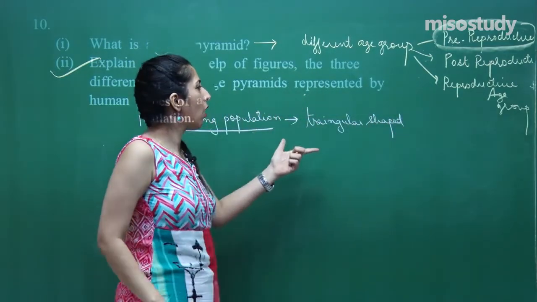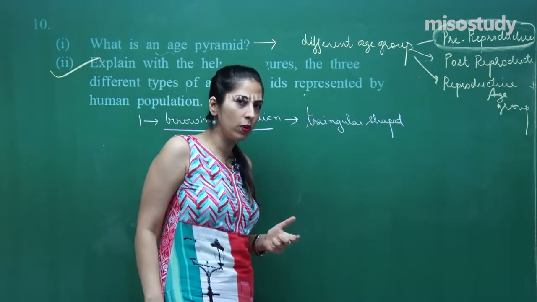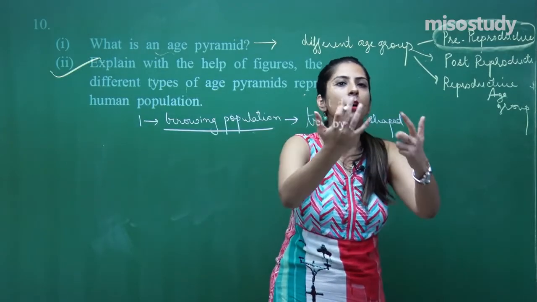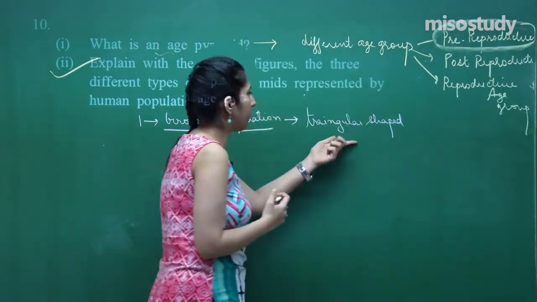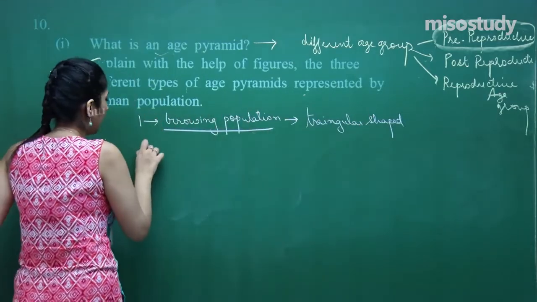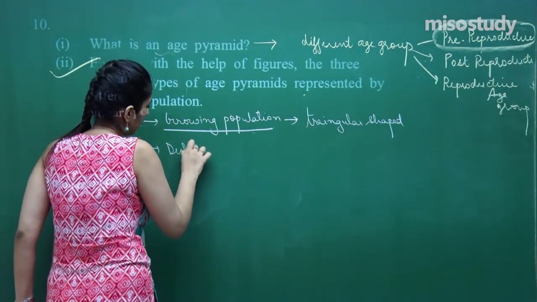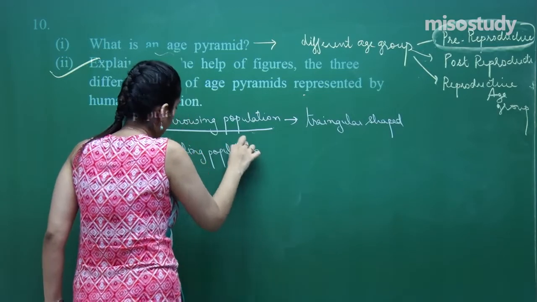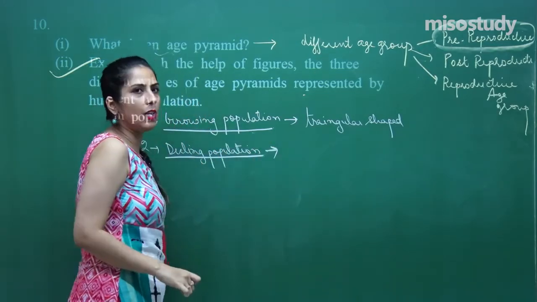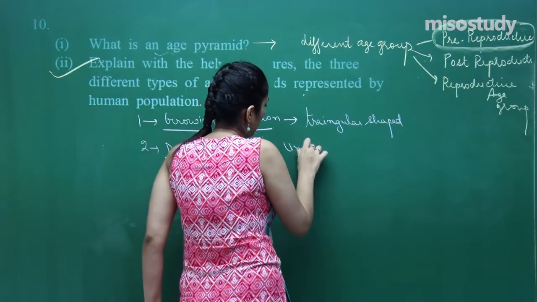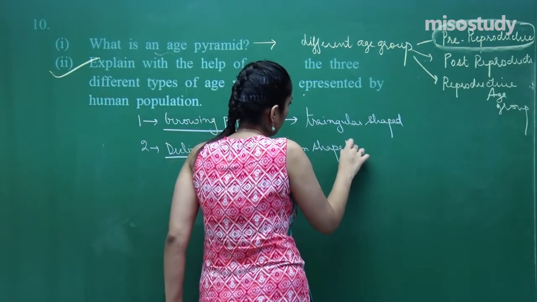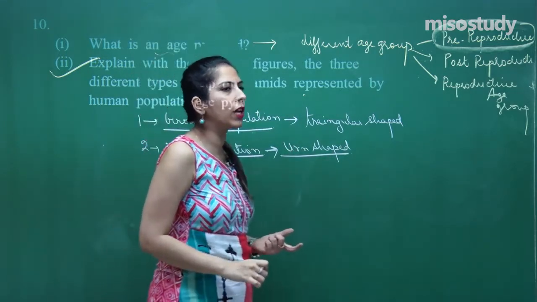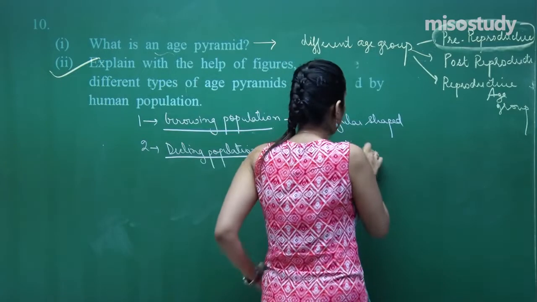In this, the organisms of the pre-reproductive age group are more as compared to the reproductive, and reproductive are more as compared to the post-reproductive, right. So, the graph which is obtained is triangular. Next is called a declining population. In the declining population, the curve obtained is urn shaped. In this, what happens is that the number of organisms present in the reproductive age group is more.